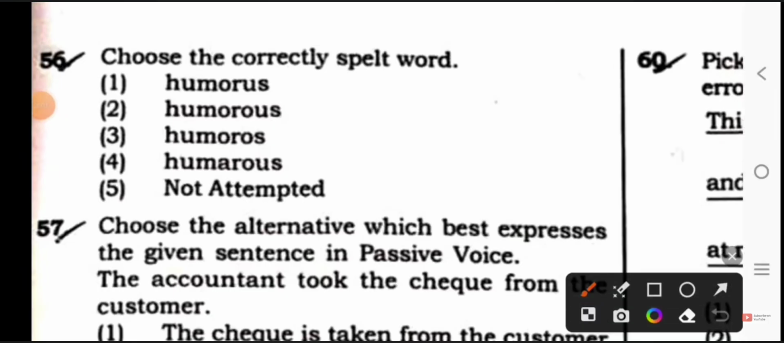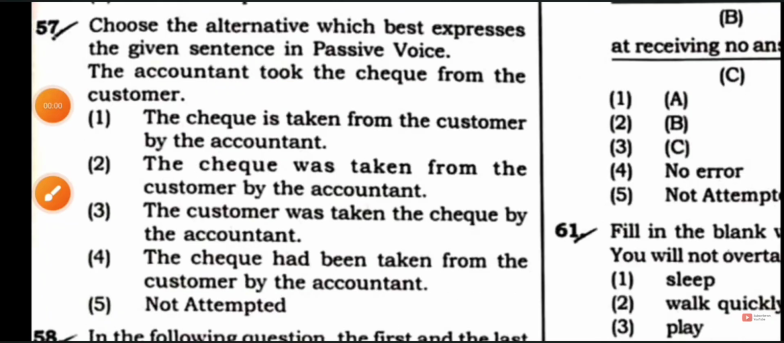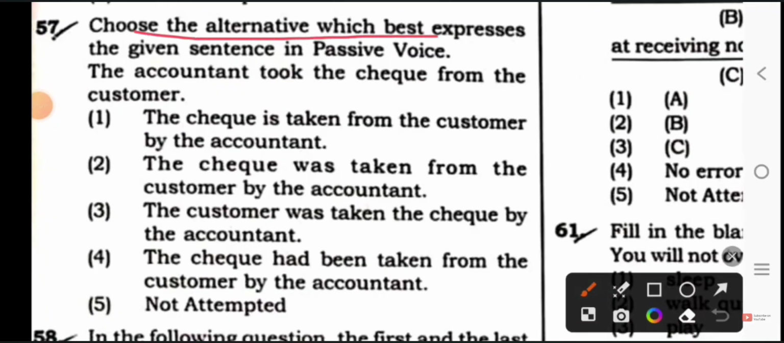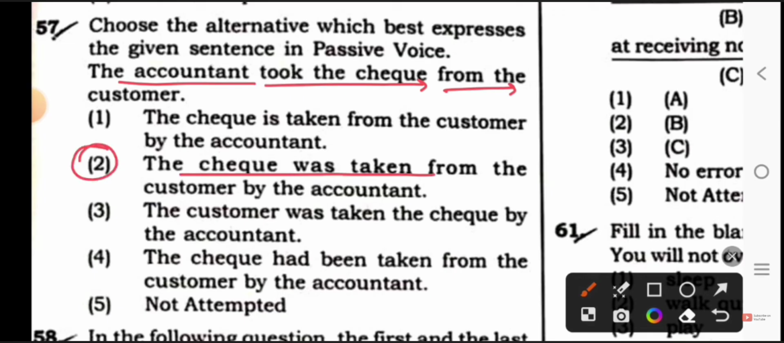Now let's look at the English questions. The question is, choose the correctly spelled word. Which is the correct word? Option 2 is humorous. Option 2 is the right answer. The next question is, choose the alternative that best expresses the given sentence in passive voice. The sentence is, the accountant took the check from the customer. What will be its passive voice? Option 2: the check was taken from the customer by the accountant.